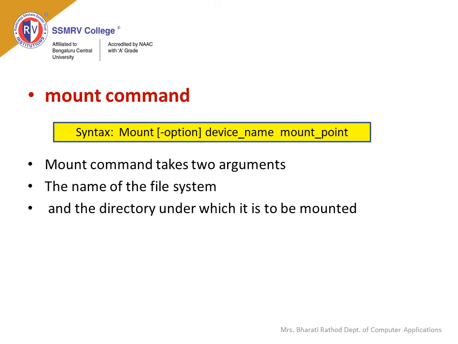The mount point is normally an empty directory, but if it contains some files, these files won't be seen when the file system is mounted at this mount point. The files are seen again when the file system is unmounted. When the mount command is given without arguments, it displays a list of all mounted devices.